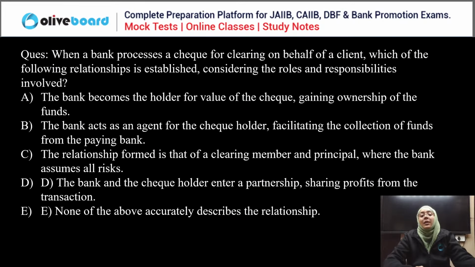Okay. Next question. When a bank processes a check for clearing on behalf of a client, which of the following relationships is established? The bank becomes the holder for the value of the check, granting ownership of the fund. The bank acts as an agent, facilitating the collection of the fund from the paying bank. The relationship formed is that of clearing member and principal, where the bank assumes all the risk. The bank and the check holder enter into a partnership. None of the above is the correct statement.